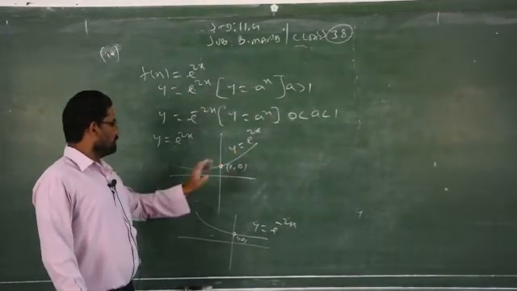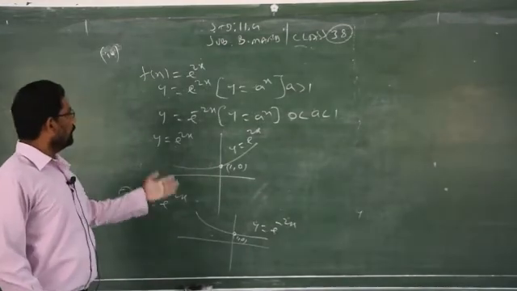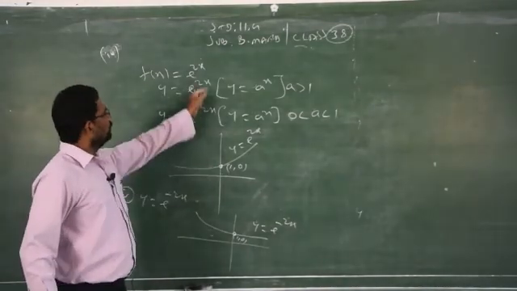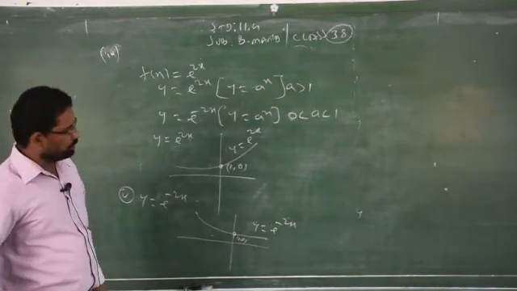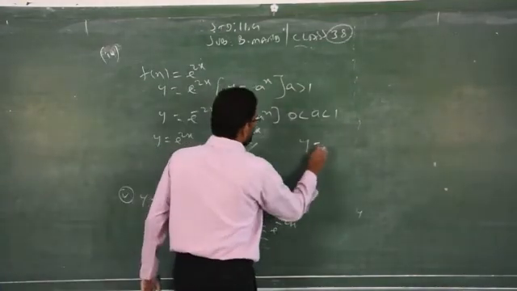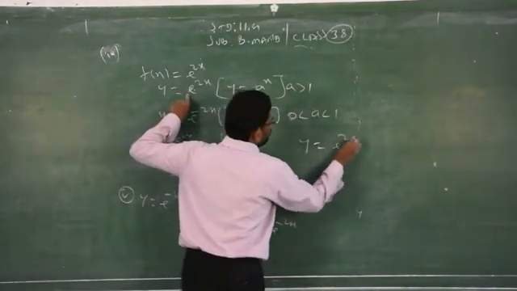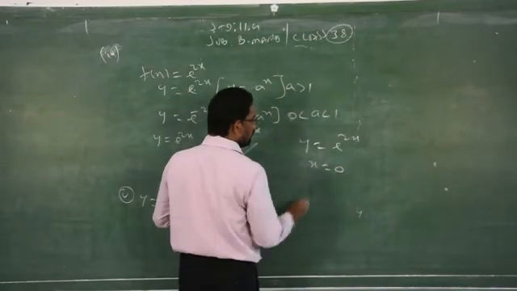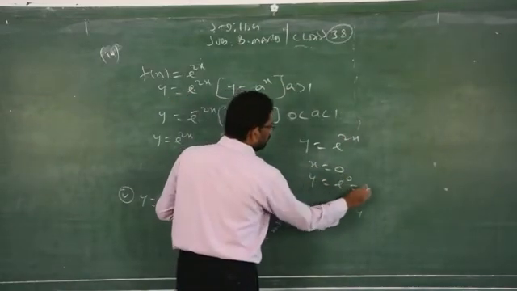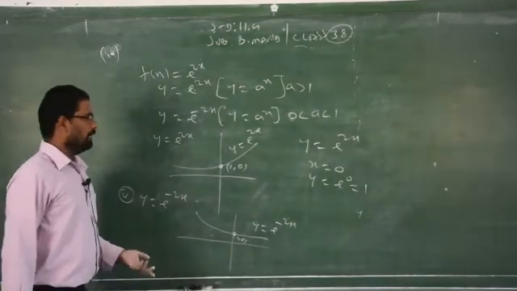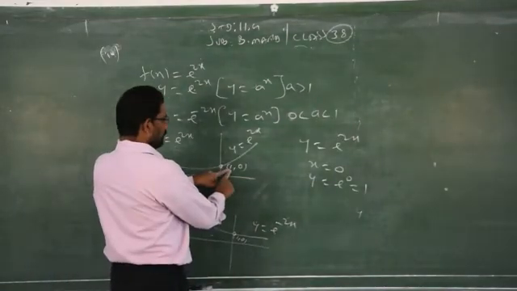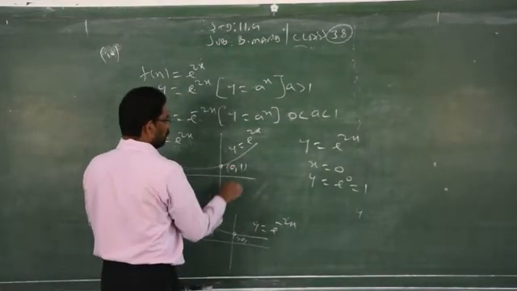How do you get 1, 0, sir? That is a problem. How do you get 1, 0 for this one? If you replace x is equal to 0, here the function is given e power 2x, x is equal to 0, y is equal to e power 0, e power 0 is how much? 1. Clear? That's what 1, 0, 1.